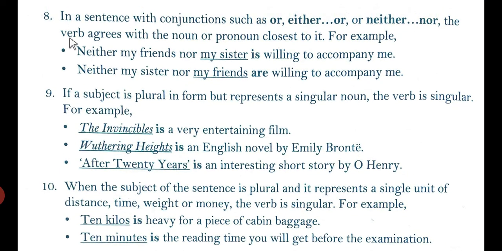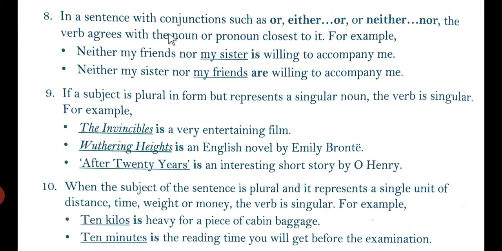So neither my friends nor my sister is willing to accompany me. So the sentence is starting with the singular pronoun. Neither, as I have told you, neither, either, or, wherever it has been used. So neither is a singular pronoun, so it requires a singular verb. So neither my sister nor my friends are willing to accompany me.